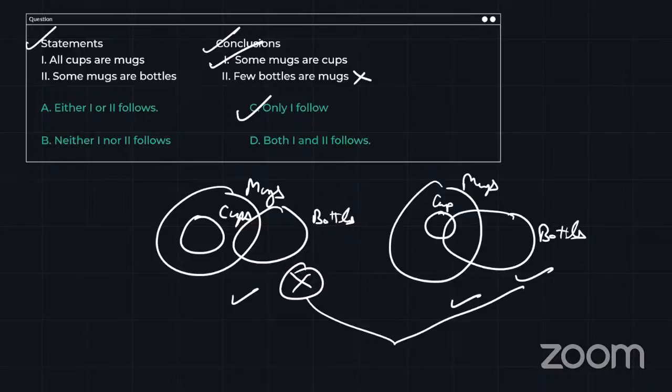In both the cases, if my conclusion is justifying, that is correct. So if I check both the cases, some mugs are cups is there in both the cases. That's why one is correct. So only one follows. I hope this is clear. An easy problem.